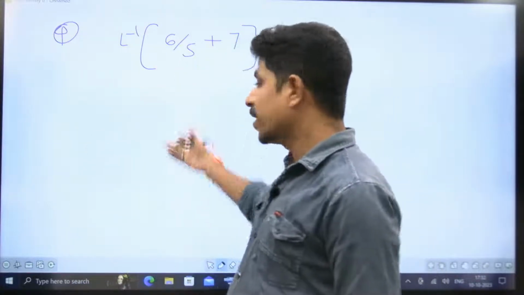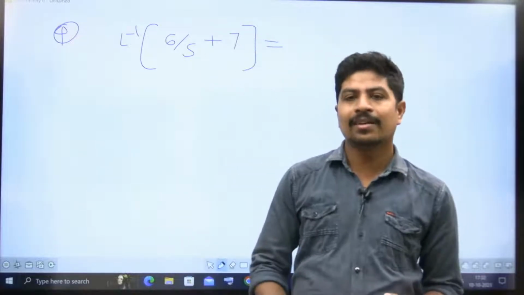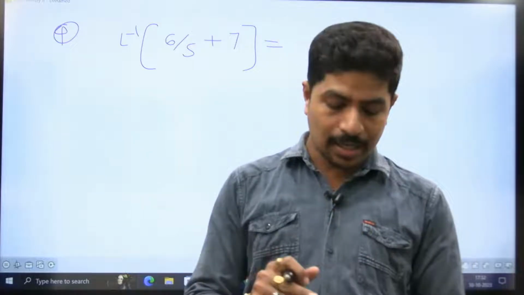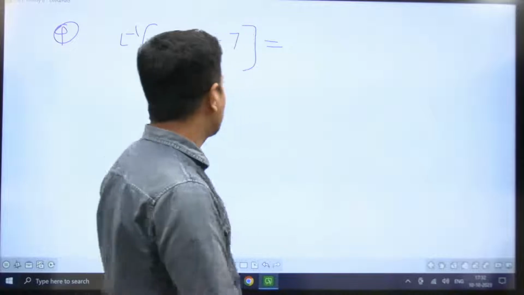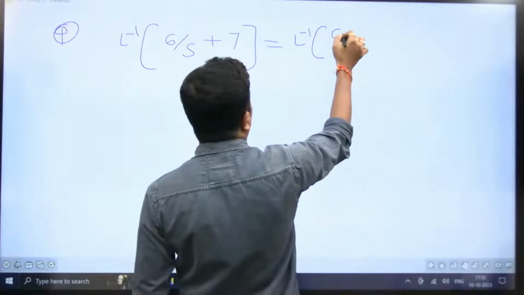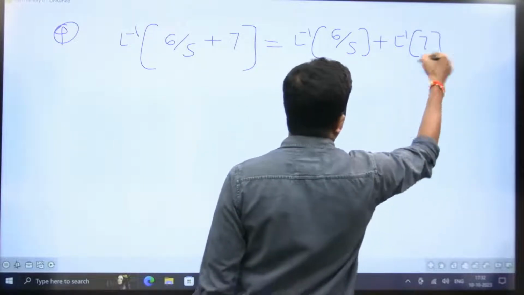Okay. Now this question I gave, I am waiting for your answer. Can you please solve? See, getting Laplace transform is easy, but for inverse Laplace transform we are not going to apply any formula directly. We can split like this: inverse Laplace transform of 6 by s plus inverse Laplace transform of 7.